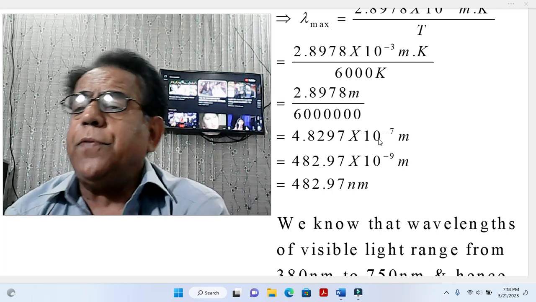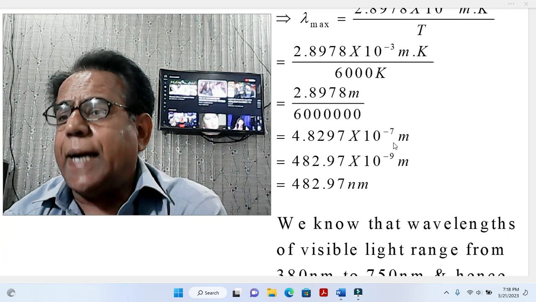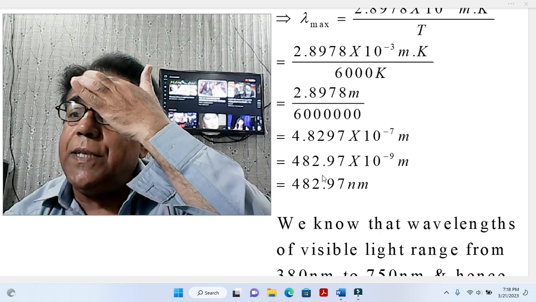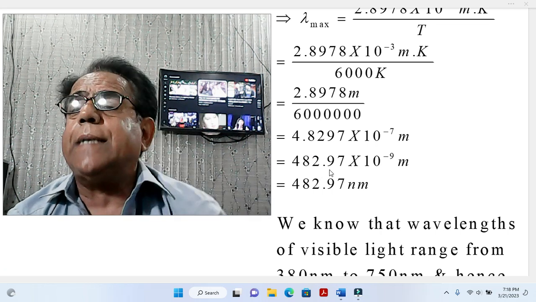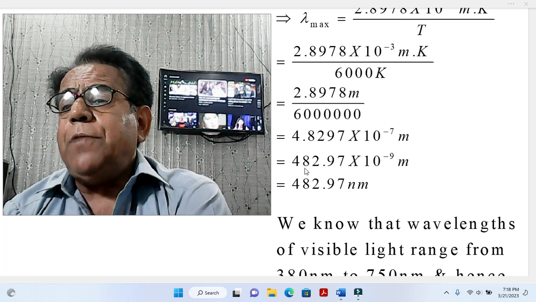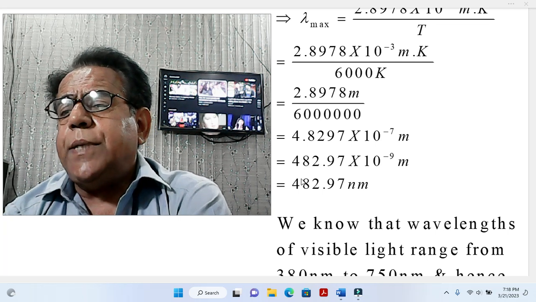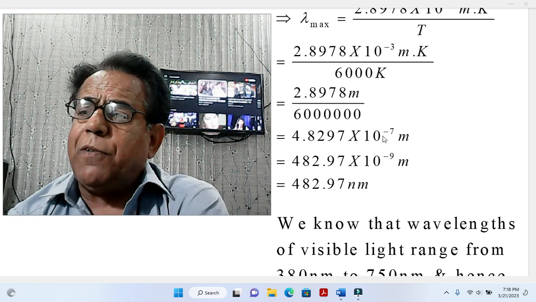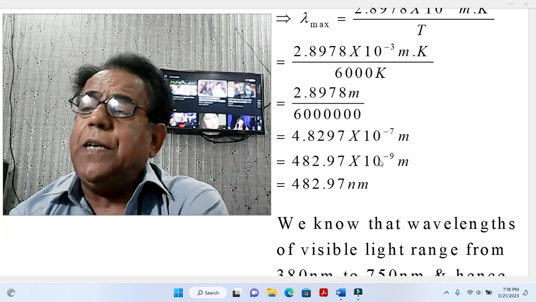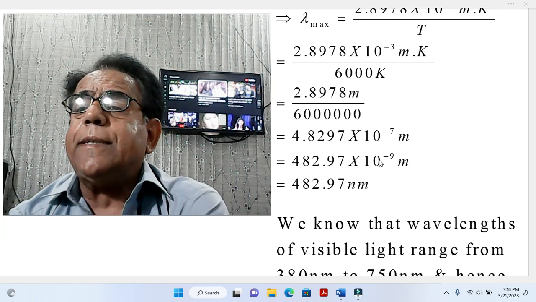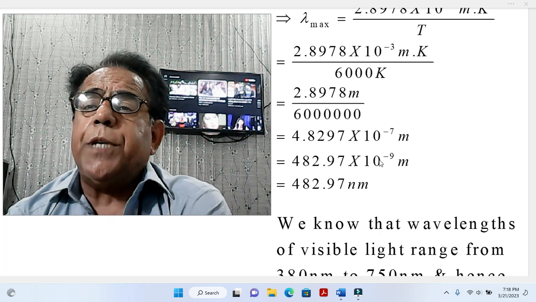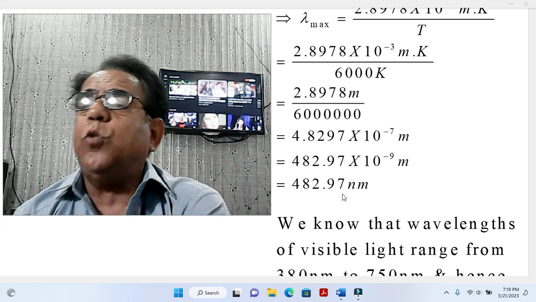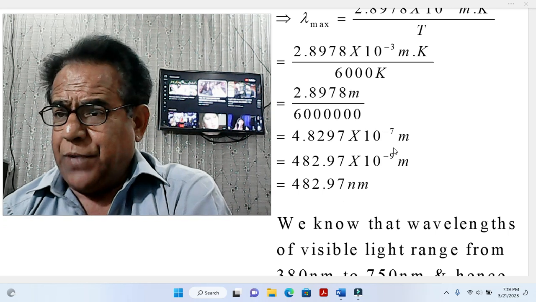In order to convert it into 10 to power minus 9, we convert 4.8297 into 482.97, that is the decimal point is shifted two places ahead, and then in place of 10 raised to the power minus 7, 10 raised to the power minus 9 will appear, and we know that 10 to power minus 9 is nano, denoted by n, so it will become equal to 482.97 nanometer. So our one part has been solved.